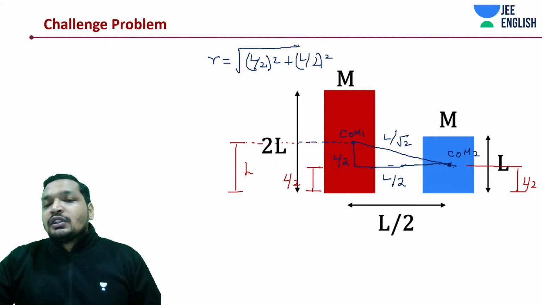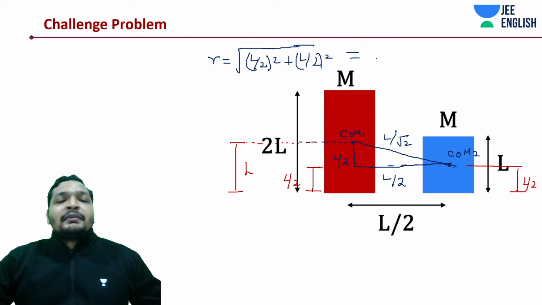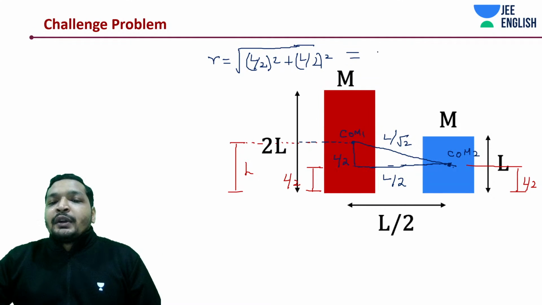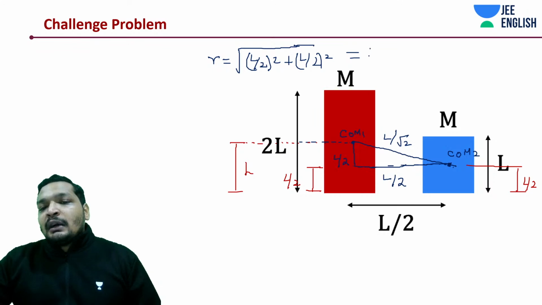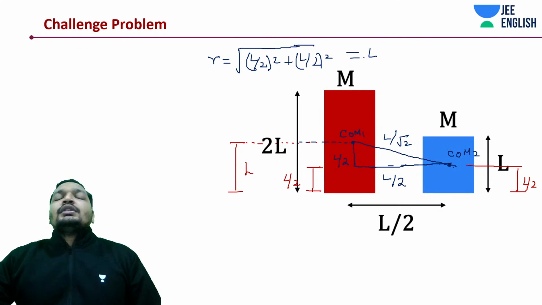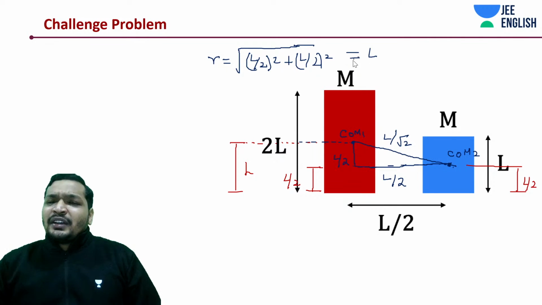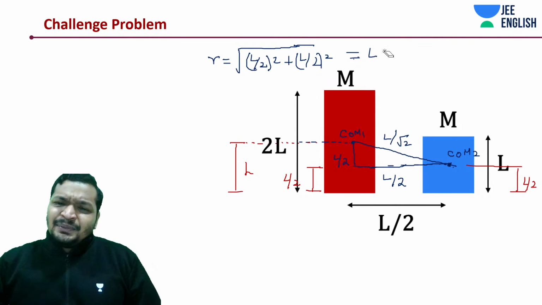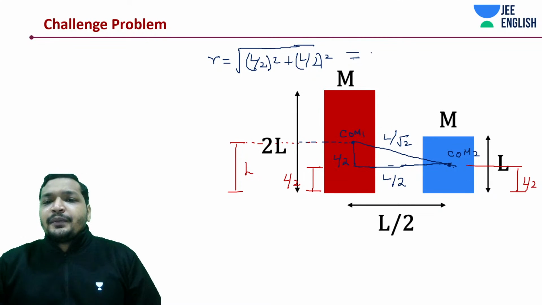If not, this is also for students. In this session I'm trying to make sure everyone understands this. So you can do the math. It will come out to be root 2 into L by 2, which is going to be L by root 2.